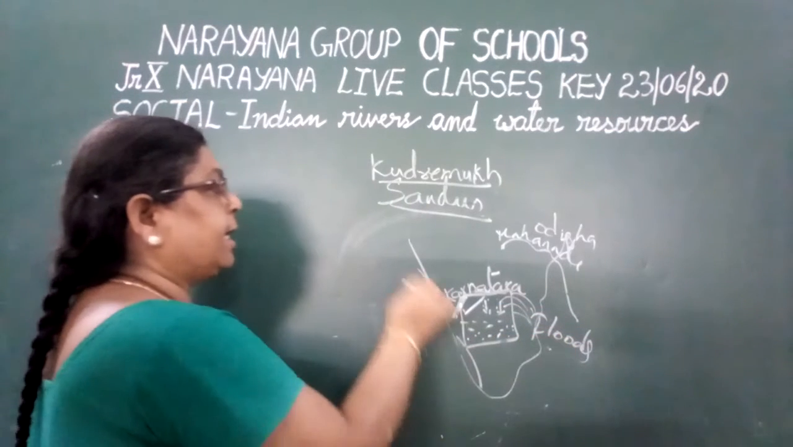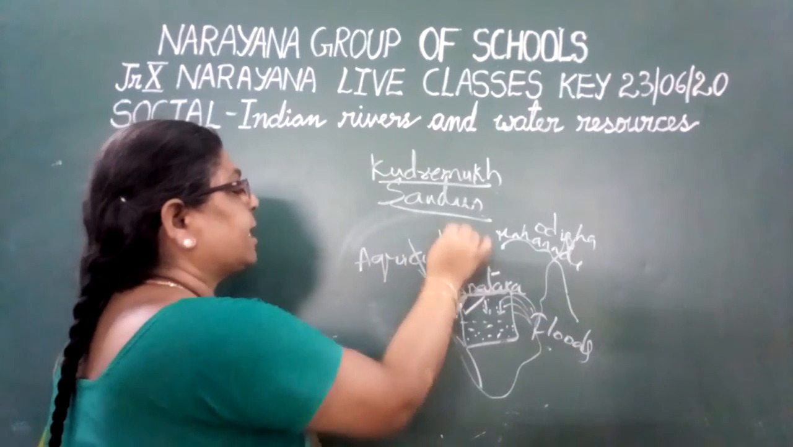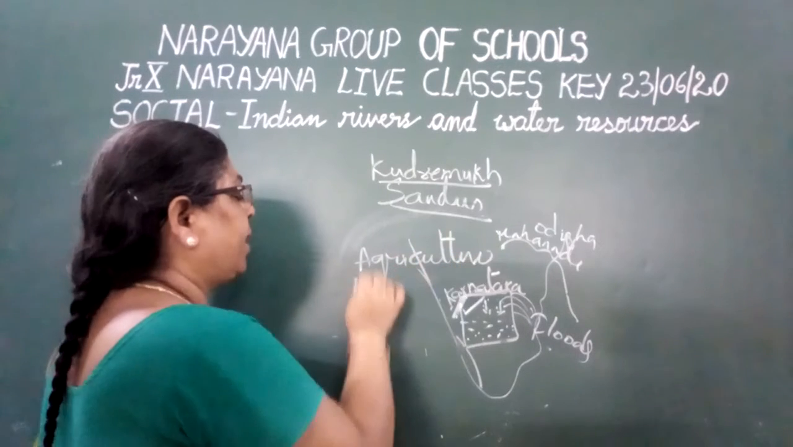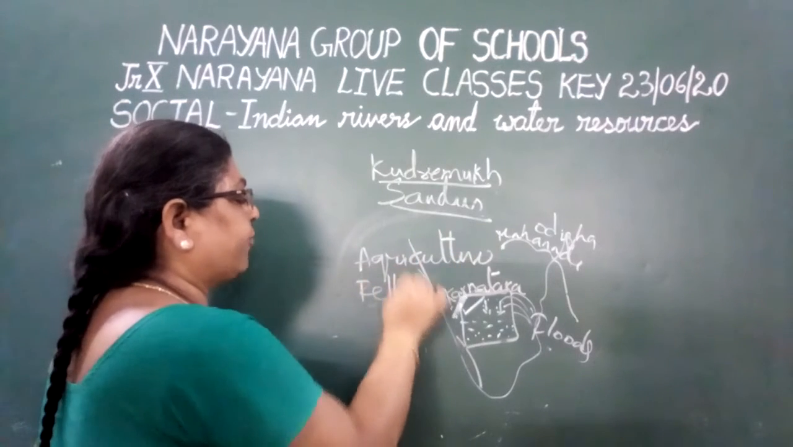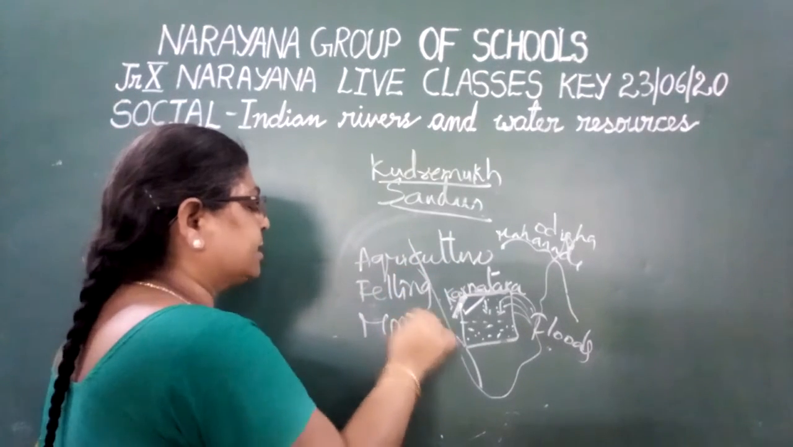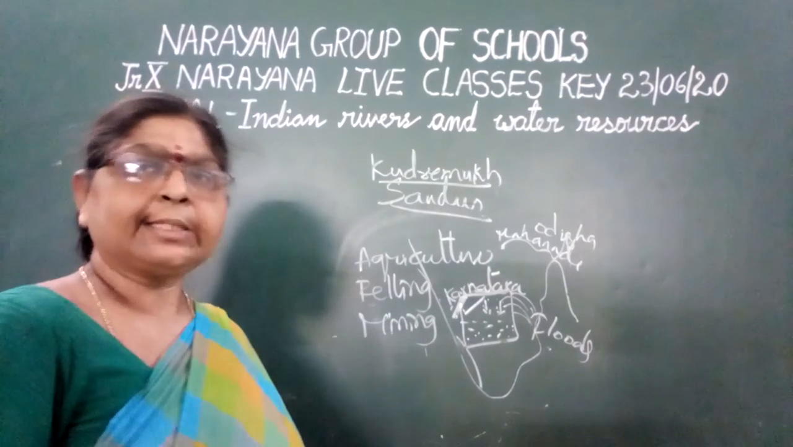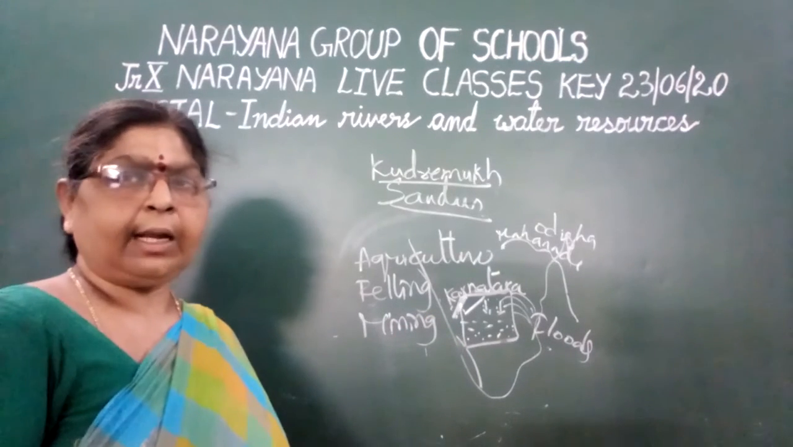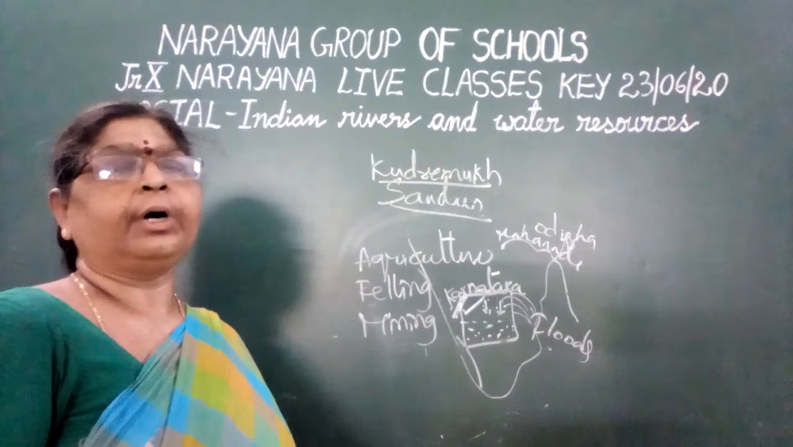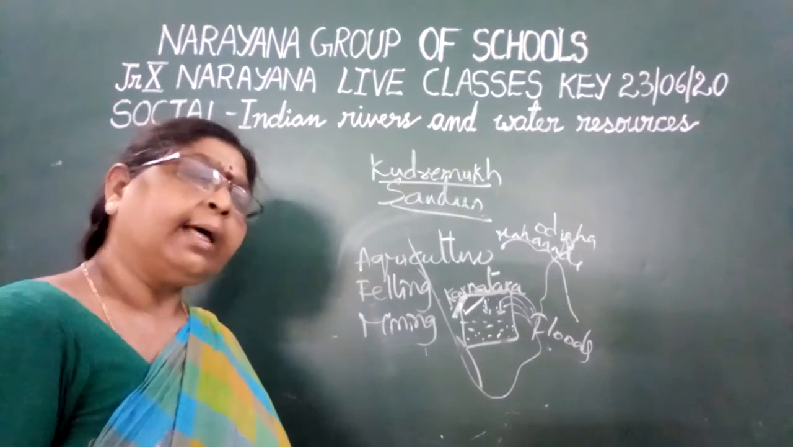So floods are there, faulty agricultural practice is there, and at the same time felling of trees is there, and mining is there. Due to all these reasons, this Tungabhadra Dam has lost its capacity to store water. All three are correct.